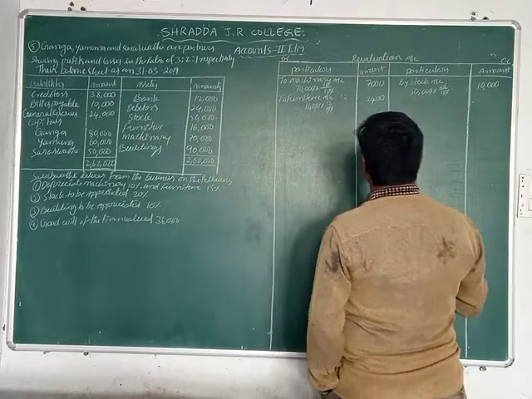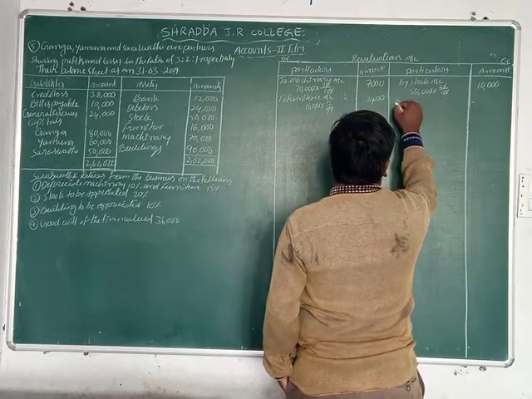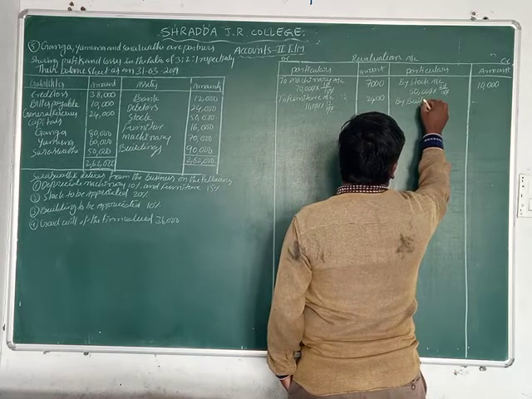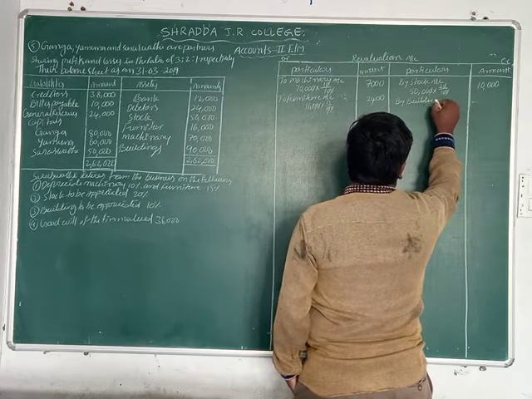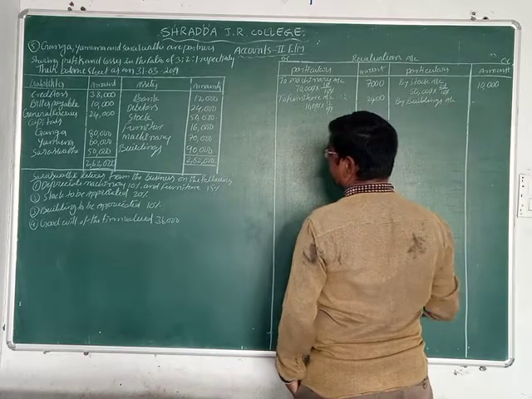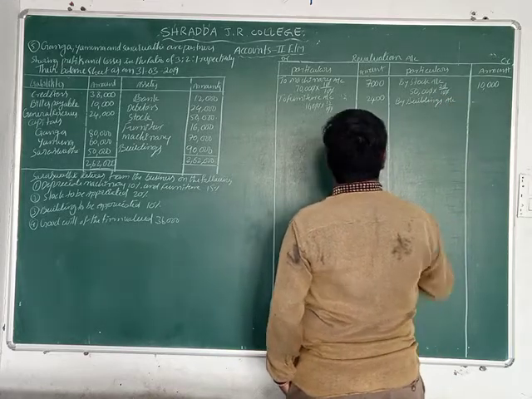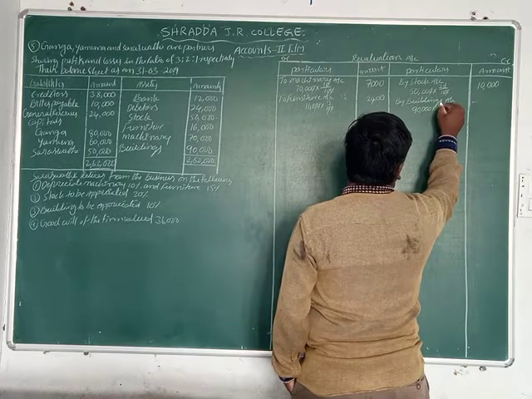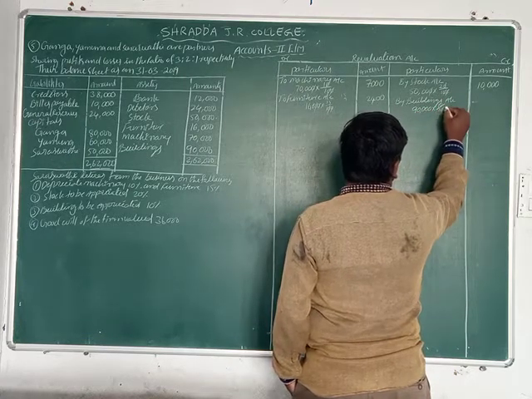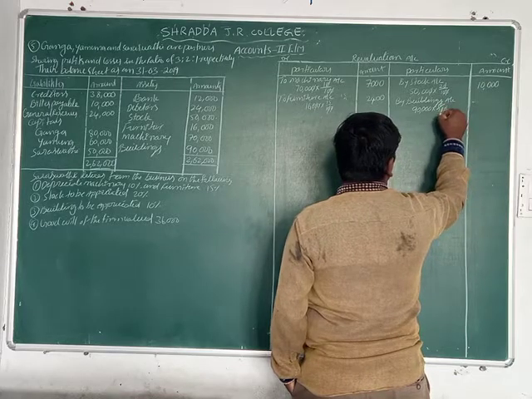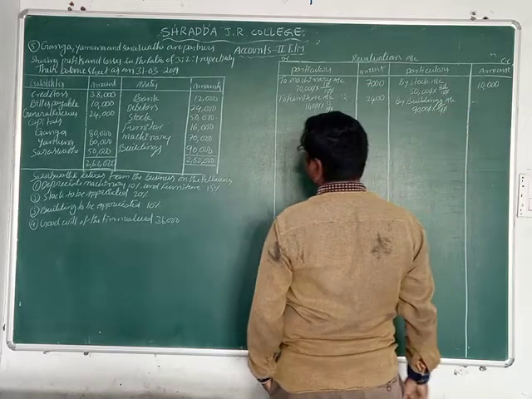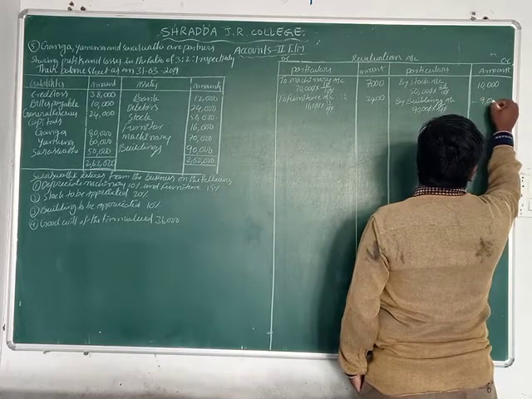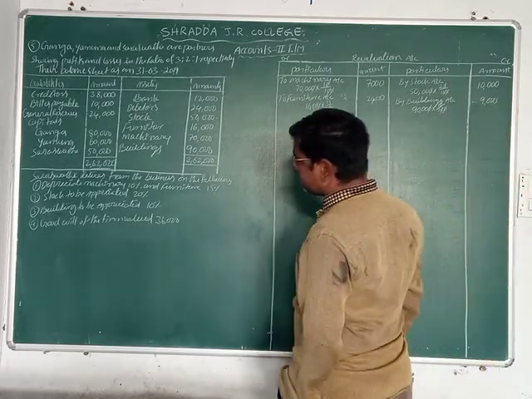Now buildings appreciate 10%, by buildings account. The value of buildings is 90,000 rupees at the rate of 10 by 100. Remaining amount is 9,000 rupees.